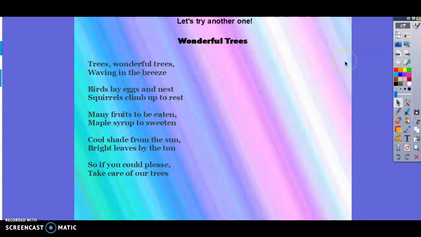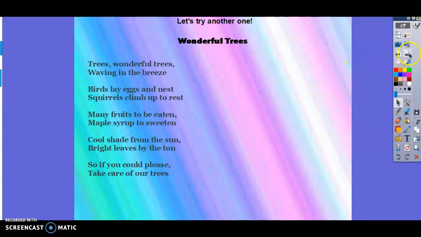All right. This poem is called Wonderful Trees. Trees, wonderful trees, waving in the breeze. Birds lay eggs and nest. Squirrels climb up to rest. Many fruits to be eaten. Maple syrup to sweeten. Cool shade from the sun. Bright leaves by the ton. So if you could please, take care of our trees.